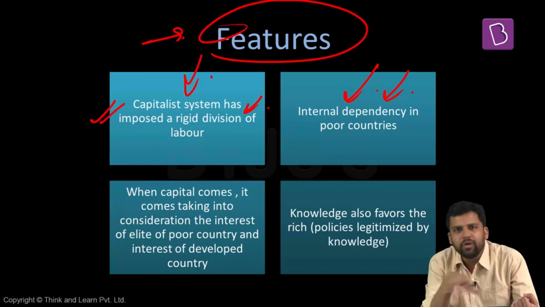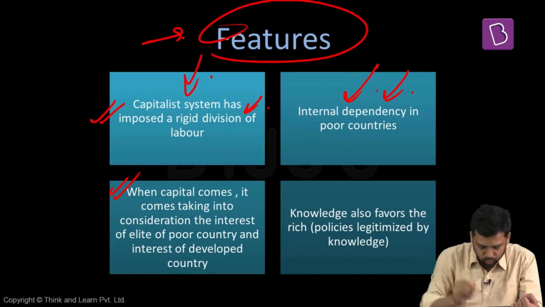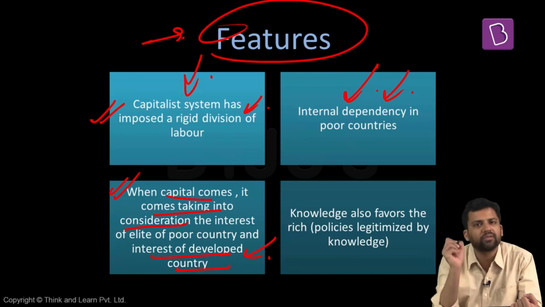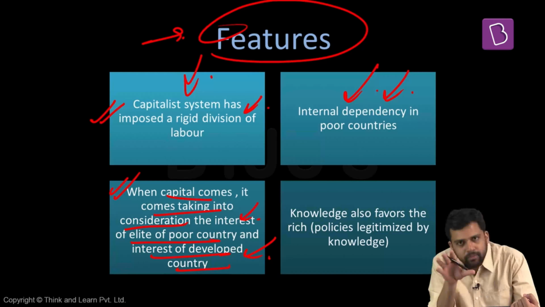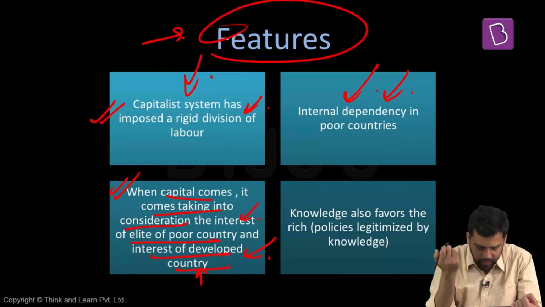Another feature of dependency theory, or one of the characteristics of a dependent economy: when capital comes to any developing economy, underdeveloped economy, it takes into consideration the interest of developed countries. Also, it takes into consideration the interest of the elite of the poor country. So there will be advantages to the elite sections of the country. There will be advantages to the developed country. So if elite sections are going to get the benefit, again it will lead to uneven development. And developed countries, they get the benefit.